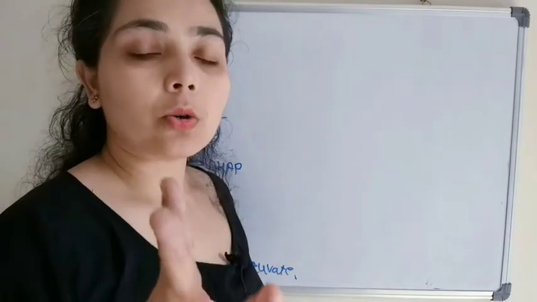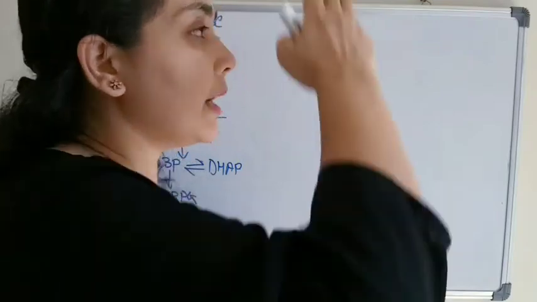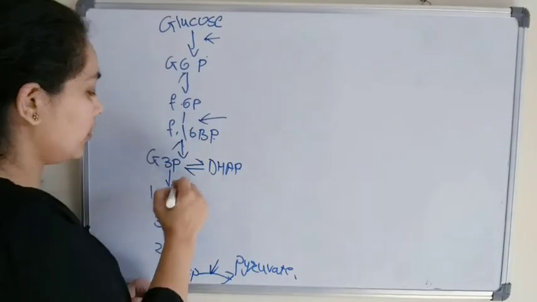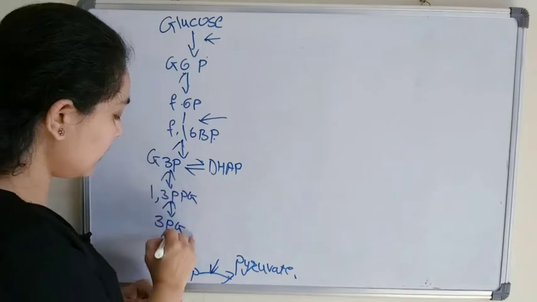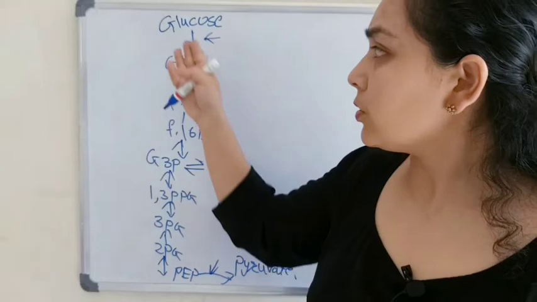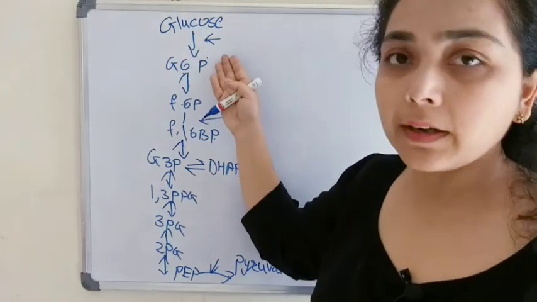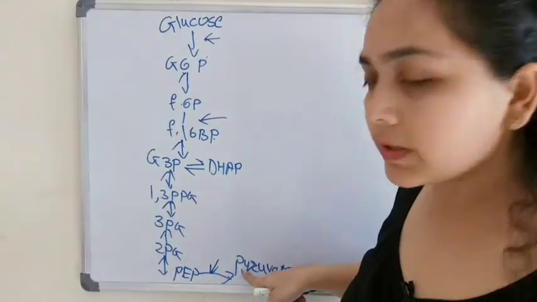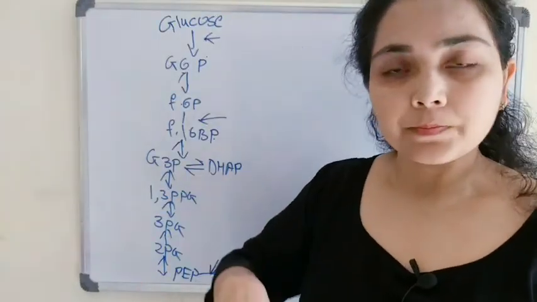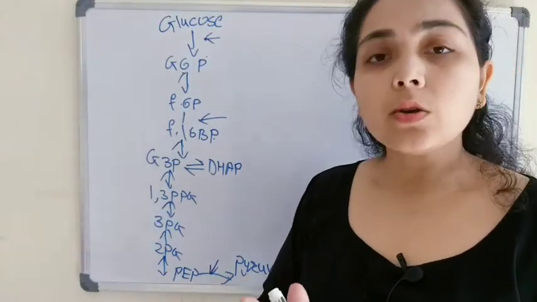So there are a total of 3 irreversible steps; the rest of the steps are reversible. Different enzymes are required for these 3 steps, which will bypass them. That is gluconeogenesis.